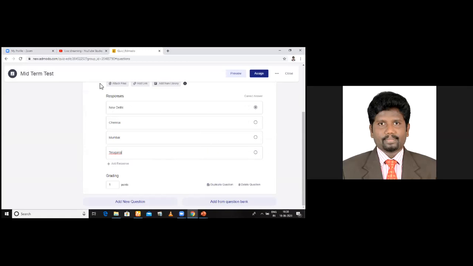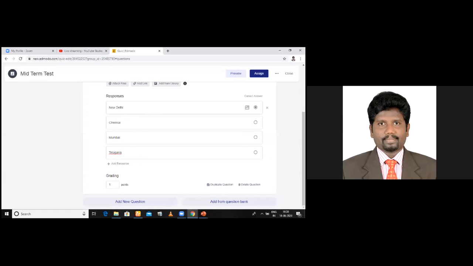You can just click which is a fruit. So you can ask like this for schools. Am I clear to you? Or you can give the map, New Delhi map, Chennai photo or Mumbai photo, Telangana photo. Accordingly, students will be able to choose. Am I clear to you, dear professors and students?